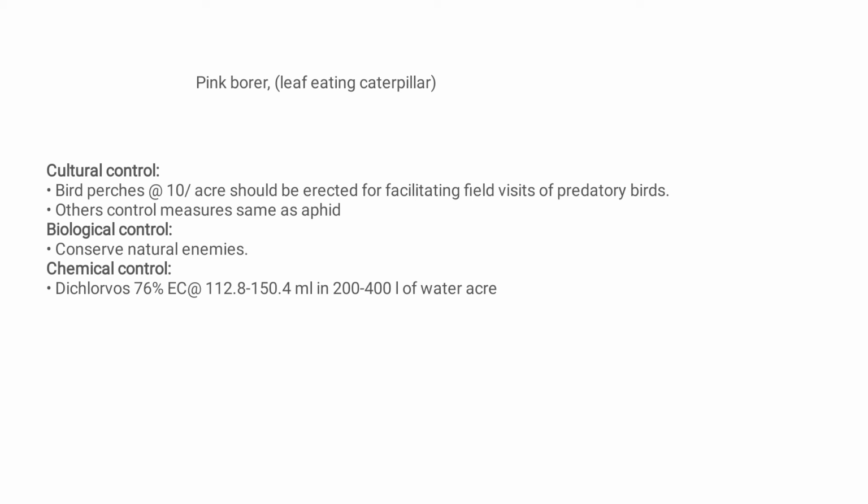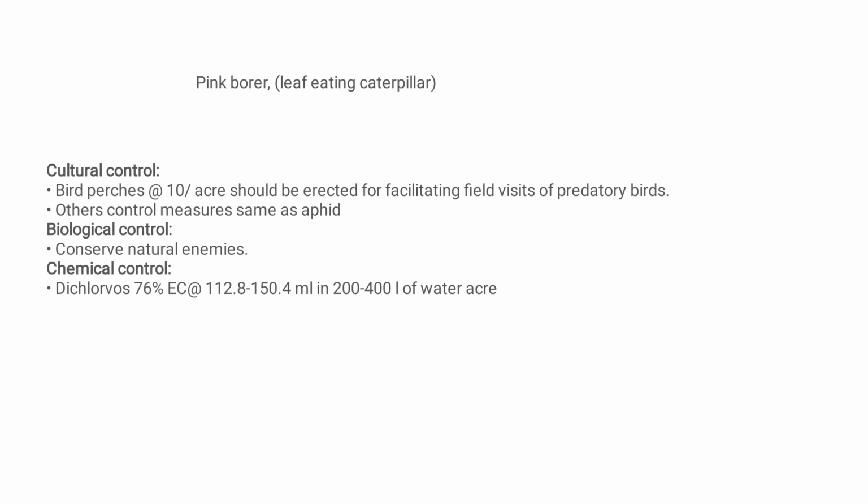Next is the pink bollworm. If we have to control it in IPM, this is the last pest that we have to control in wheat, the pink borer. Cultural practices: bird perches at the rate of 10 per acre should be erected for facilitating field visits of predatory birds. Other control measures are the same as for aphid.